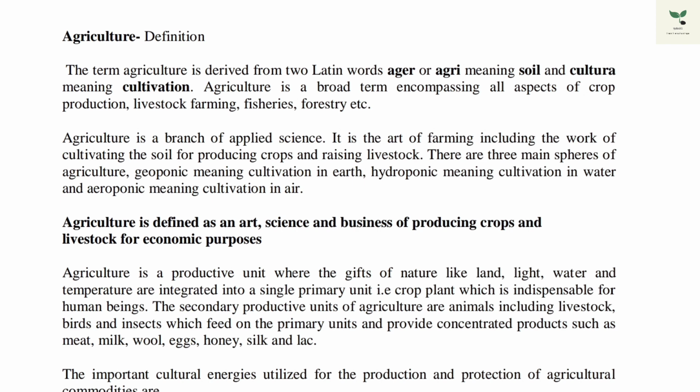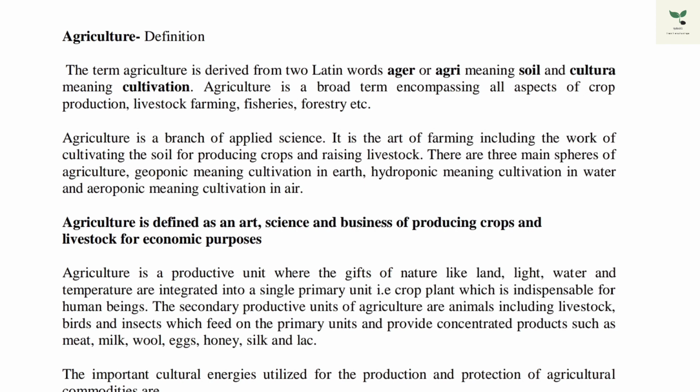There are three main spheres of agriculture, that is geoponics, hydroponics, and aeroponics, where geo means earth, hydro means water, and aero means air, where we will cultivate in those respective fields. Agriculture is defined as an art, science, and business for producing crops and livestock for economic purpose.